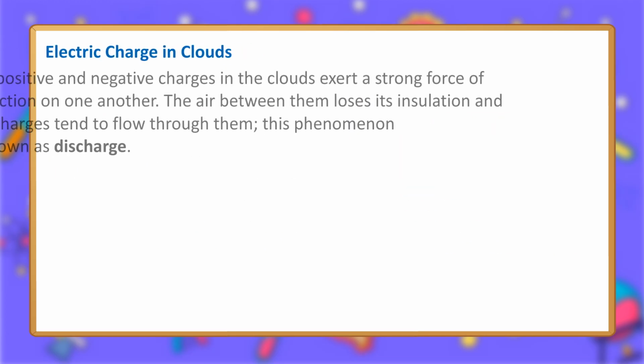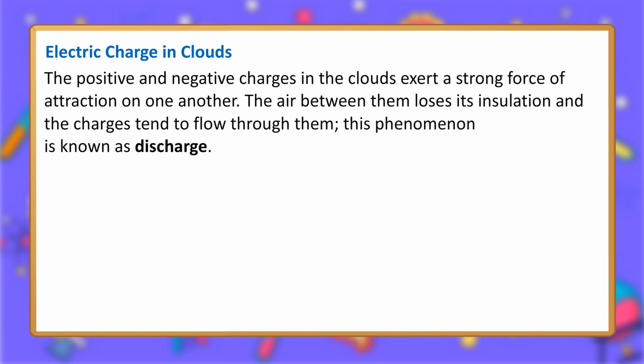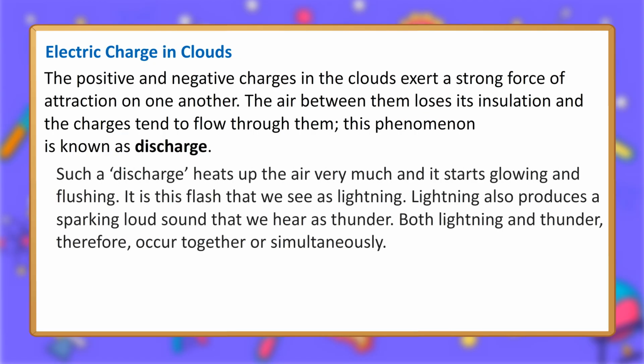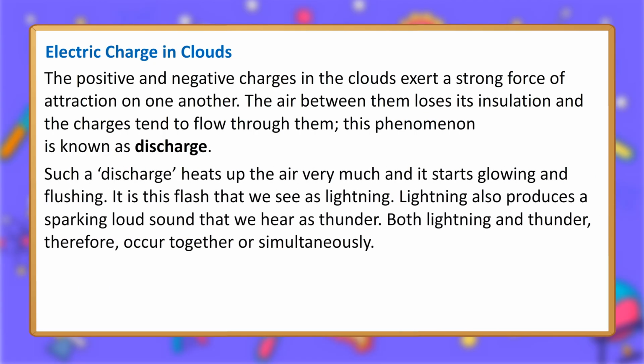Electric charge in clouds. The positive and negative charges in the clouds exert a strong force of attraction on one another. The air between them loses its insulation and the charges tend to flow through them. This phenomenon is known as discharge. Such a discharge heats up the air very much and it starts glowing and flashing. It is this flash that we see as lightning.